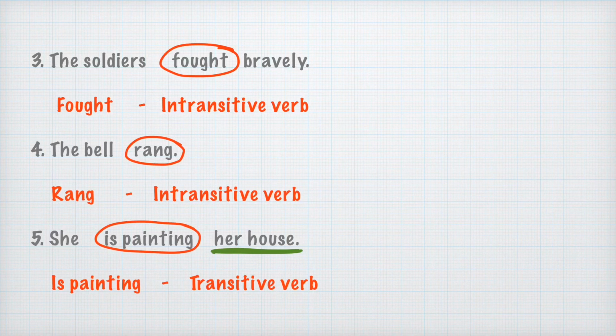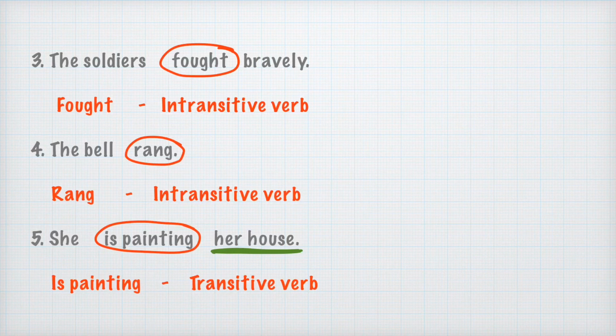Sentence number 4 says the bell rang. Dear students, you can see rang is the verb here and it has no object following it and it is making sense, the bell rang. So it is not needing any object to complete its meaning. Hence it can be said to be an intransitive verb.